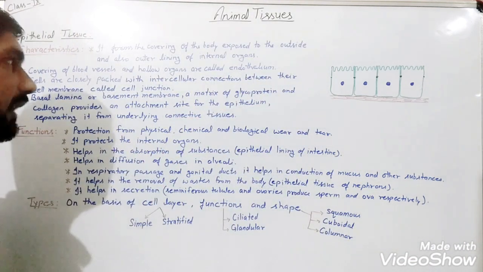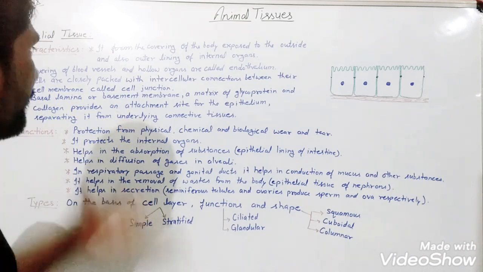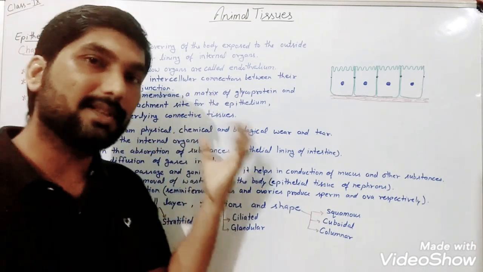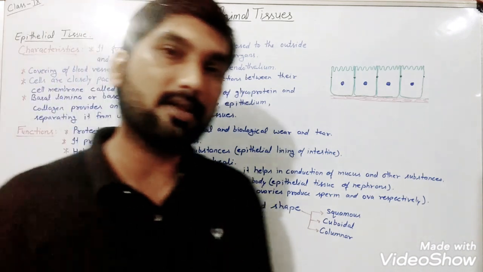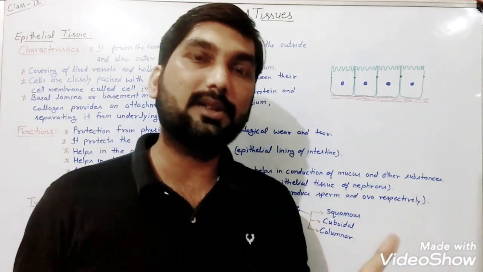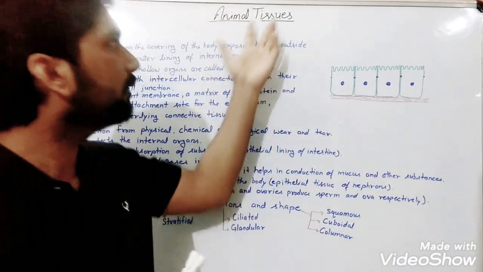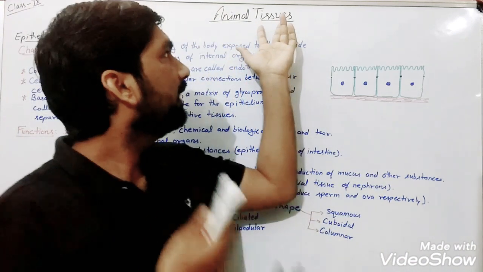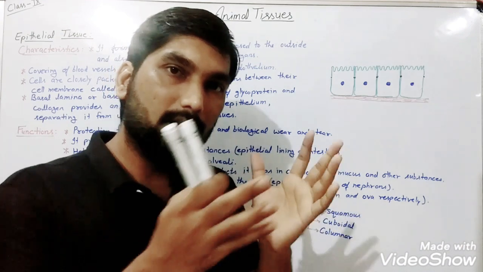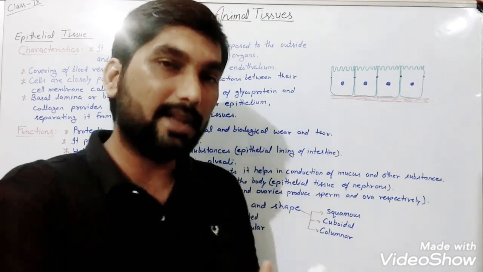Epithelial tissue in animals. When we talk about the characteristic features of this epithelial tissue, as we have discussed earlier also, epi means outer. So this is what tissue means: these structures will be formed of a group of multiple cells.